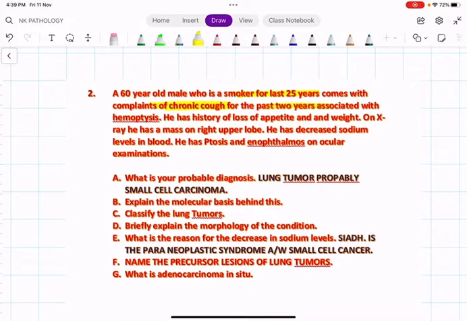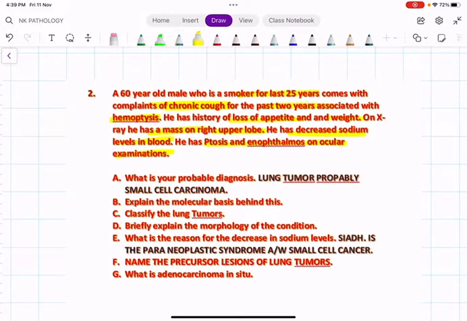Past 2 years associated with hemoptysis, that is blood stained sputum, loss of appetite, loss of weight. So of course they are talking about some malignancies. On X-ray, we have a mass on right upper lobe. Yes, this confirms the diagnosis of malignancy. He has decreased sodium levels in blood. He has ptosis and enophthalmos on ocular examination. What is your probable diagnosis?